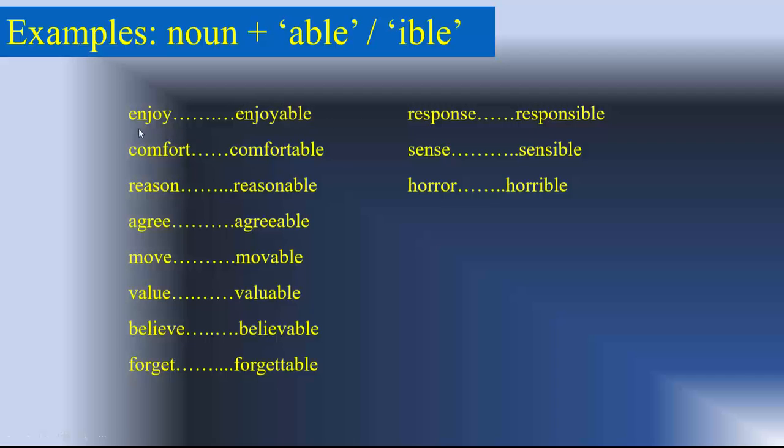So, some examples: enjoy, enjoyable, comfort, comfortable. It's the pronunciation difference between certain parts of the word. Reason, reasonable. Agree, agreeable. Move, movable. Value, valuable, and so on. Response, responsible. Horror, horrible.